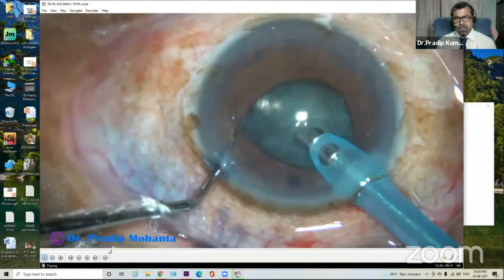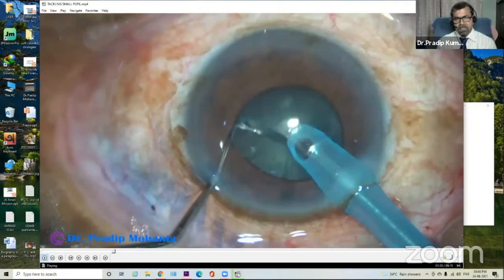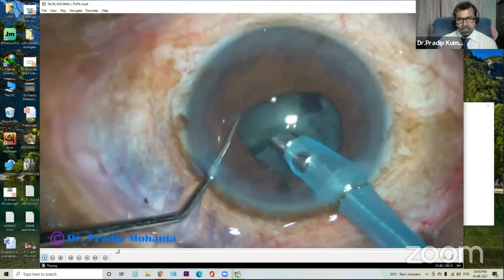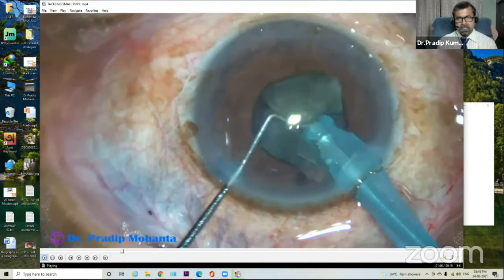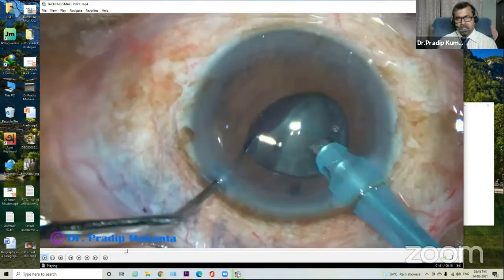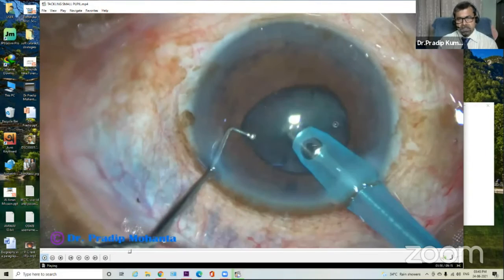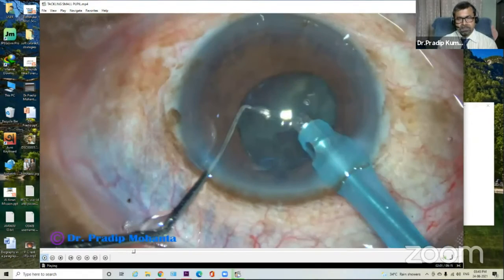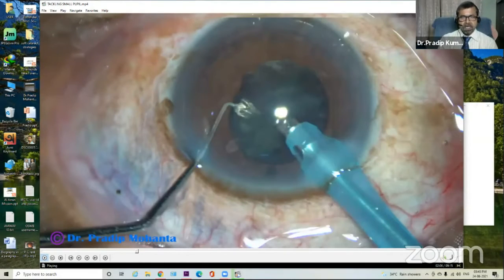The iris is floppy, but still, since the nucleus is pre-chopped, we can manage the nucleus very nicely in the central 3 millimeter safe zone. The two pieces have come. The other hemi-nucleus is still there. You can see that the iris is floppy. And this is the last piece of the nucleus. And the nucleus is managed.